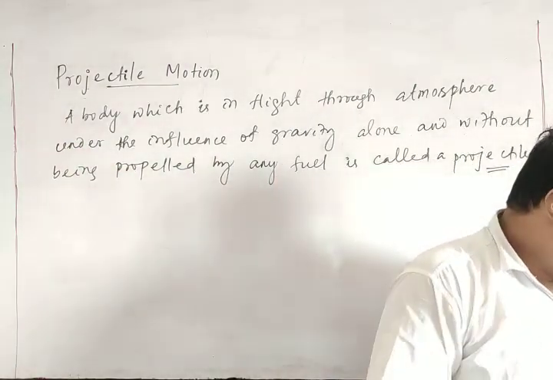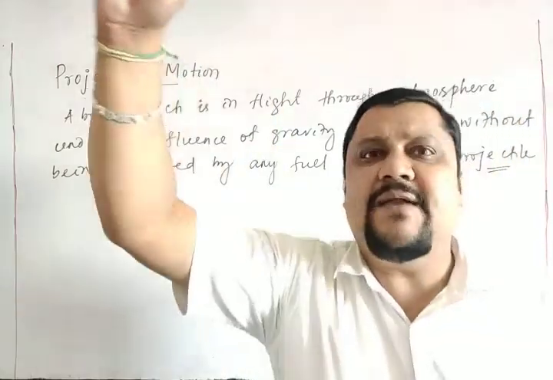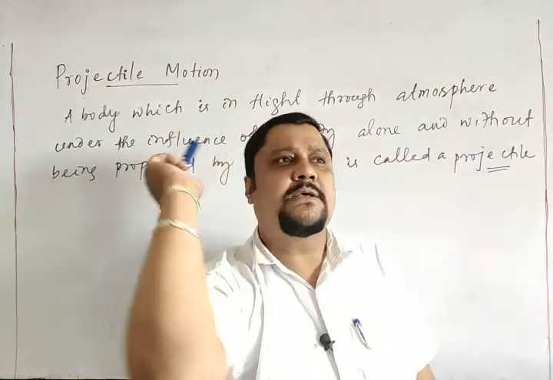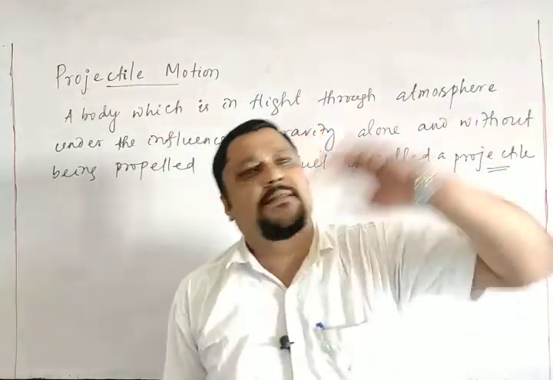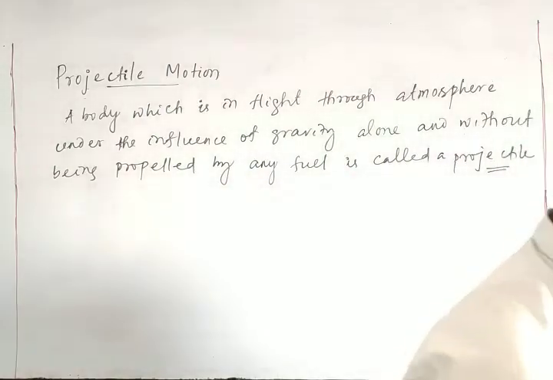Similarly, a stone thrown horizontally from the top of a building. You stand on the building and throw a stone horizontally like this. That is also projectile motion. So these are the examples of projectile motion.